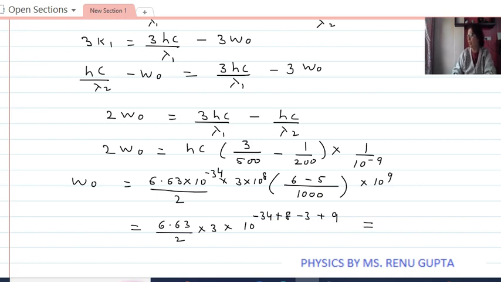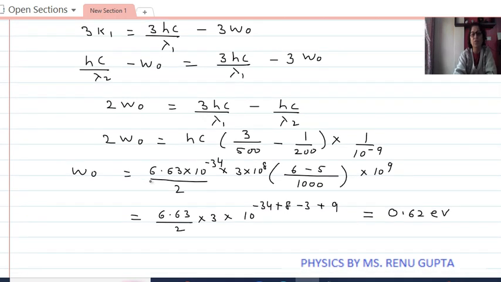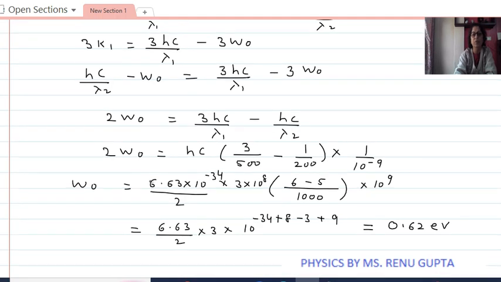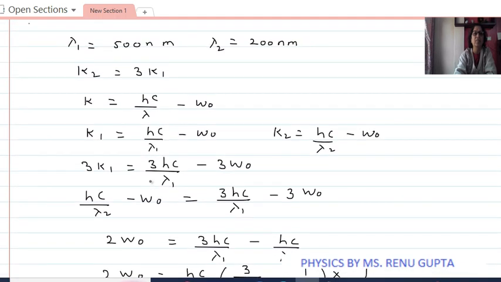So on completely solving, this comes out to be 0.62 electron volt. To convert this value to electron volt, we divide the whole result by 1.6 into 10 to the power minus 19.